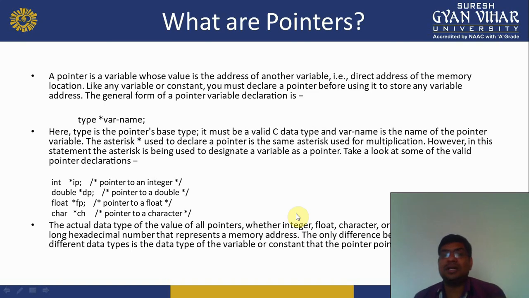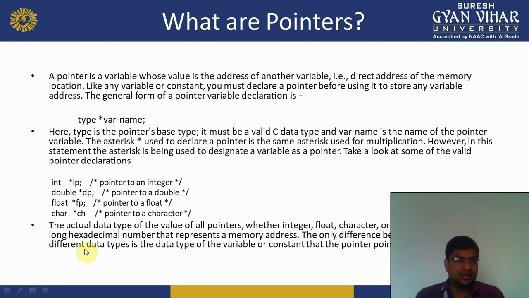It must be a valid C data type, and variable name is the name of the pointer variable. The asterisk symbol used to declare a pointer is the same asterisk used for multiplication. However, in this statement, the asterisk is being used to designate a variable as a pointer. Take a look at some of the valid pointer declarations.